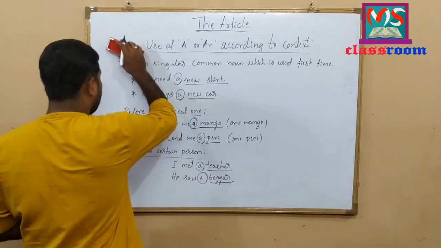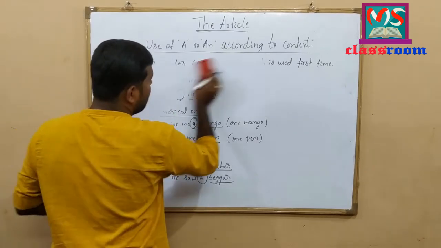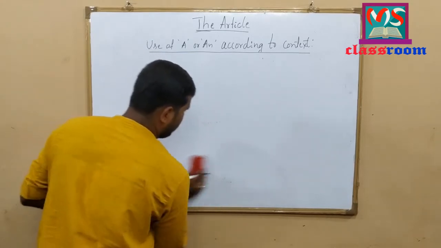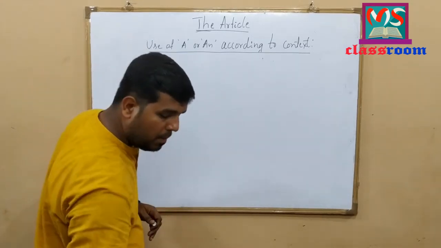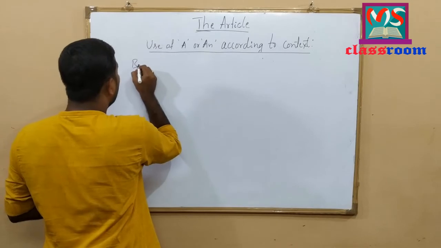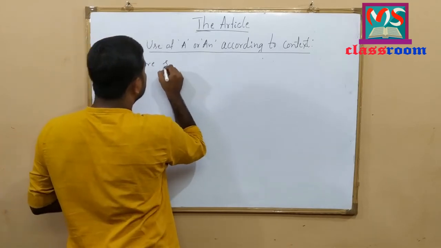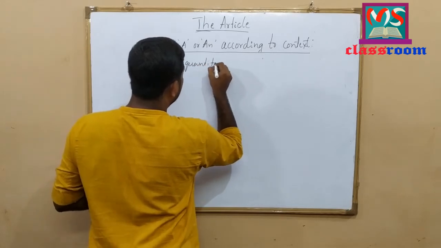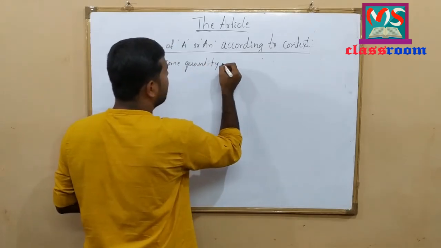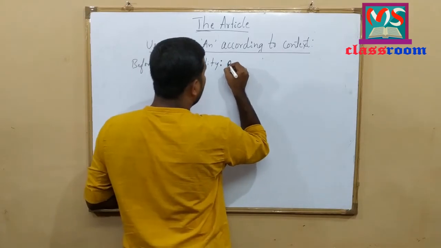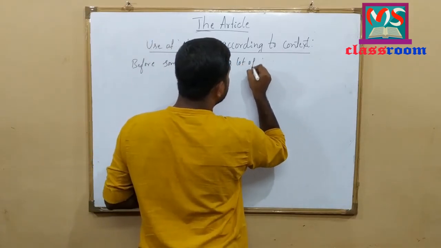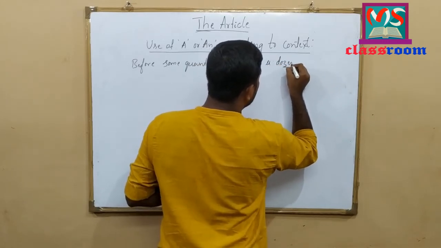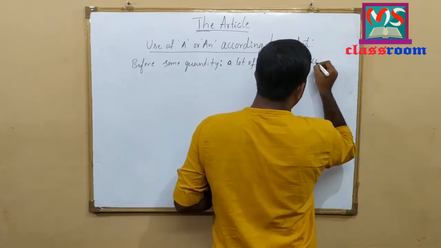Here, the indefinite article a or an is also used before some quantity, like a lot of, a dozen, a couple.